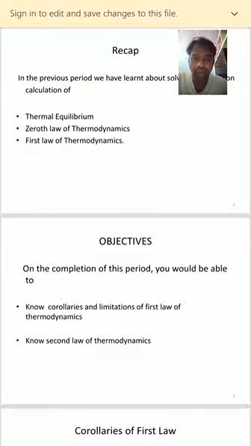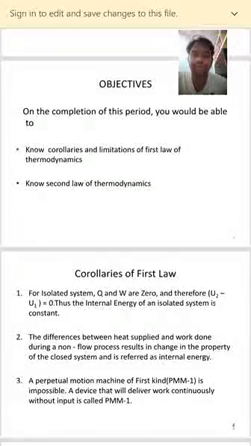Now, the objectives in this session: we have to know the corollaries and the limitations of the first law of thermodynamics. What are the corollaries and what are the limitations of the first law of thermodynamics? And we are also going to study the second law of thermodynamics. Right. Now, first we will see the corollary of the first law of thermodynamics.